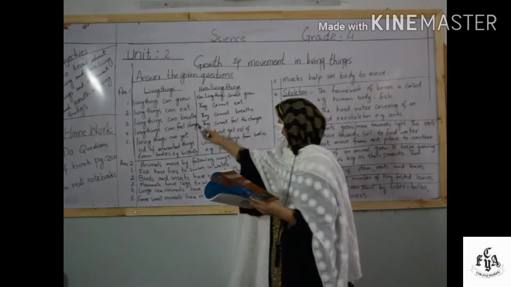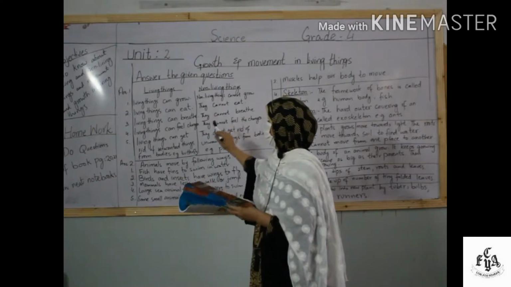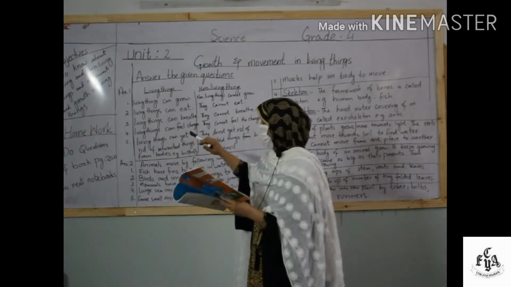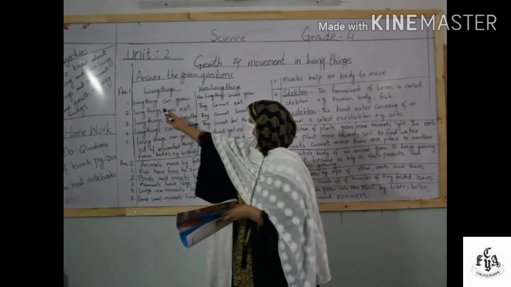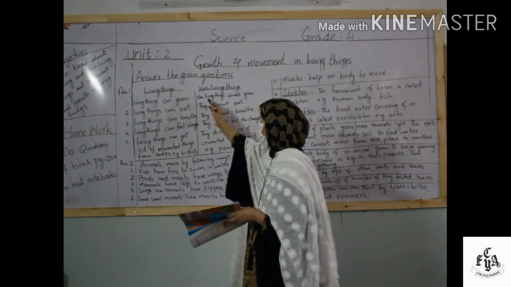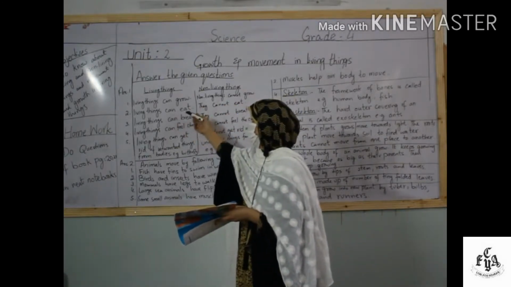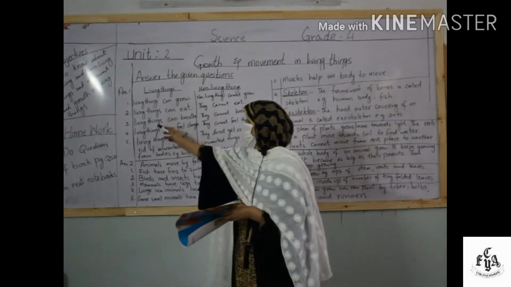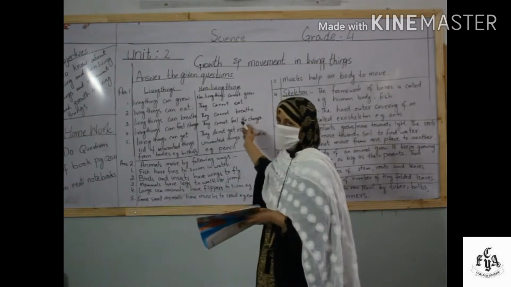Living things, first you have to draw a line. On one side you will write about the living things, on another side about the non-living things. So we have to write 5 things that living things can do and non-living things cannot. So number 1 is very easy. Living things can grow. Non-living things cannot grow. The second is living things can eat. Non-living things cannot eat. Number 3, living things can breathe. Non-living things cannot breathe.